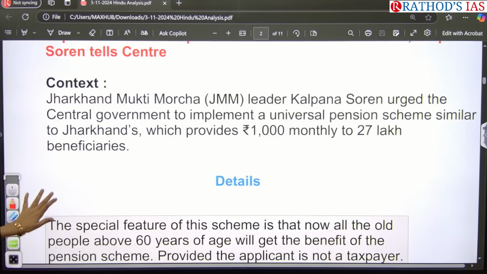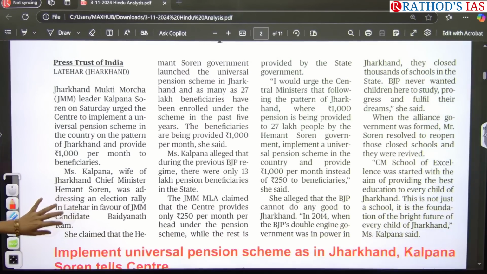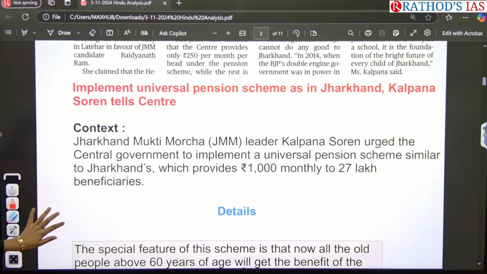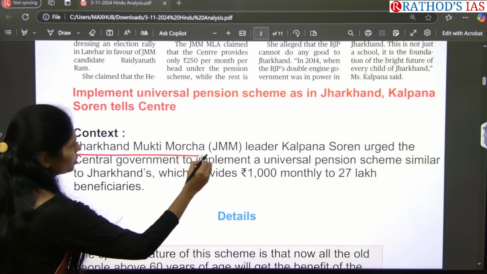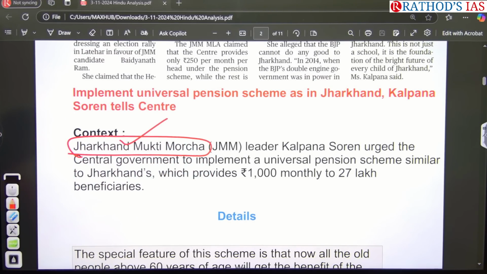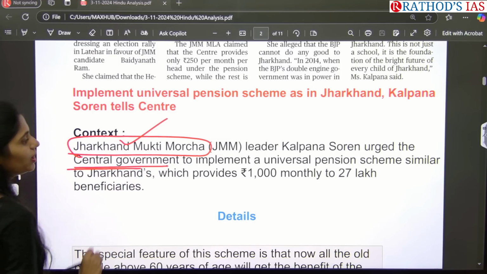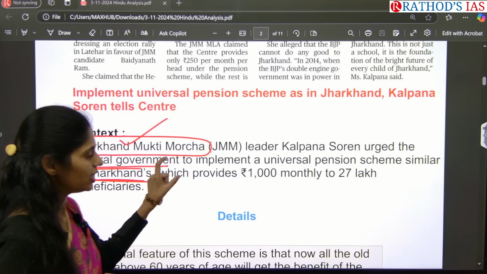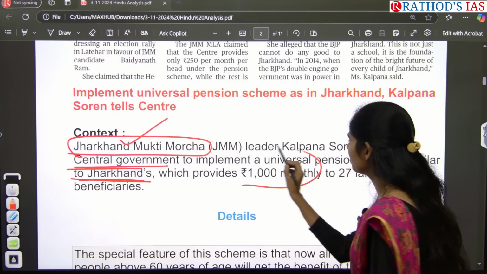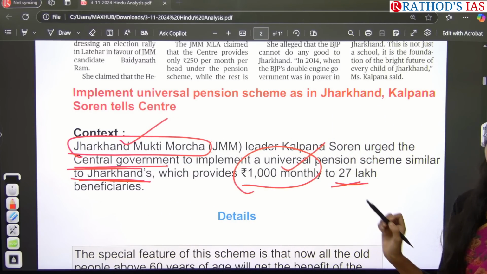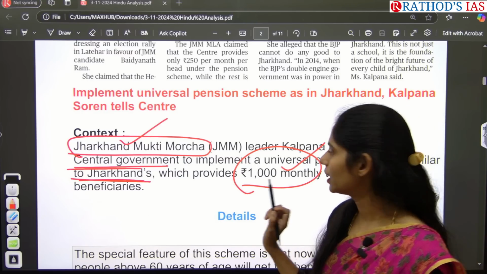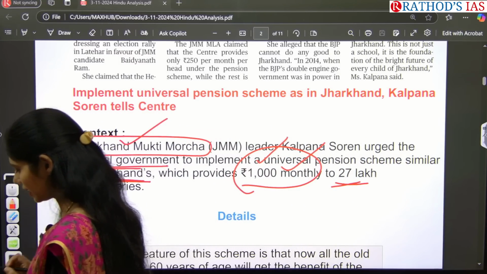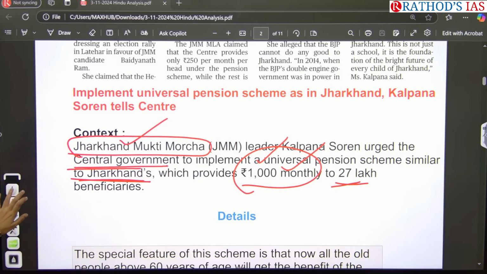Context says that Jharkhand Mukti Morcha, one of the political parties in Jharkhand, and leader Kalpana Soren, asked the central government to implement a universal pension scheme similar to that of Jharkhand throughout our country. Under the scheme, they provide monthly 1000 rupees to 27 lakh beneficiaries. So they are giving 1000 rupees per month under this scheme. You have to know what the key features of this scheme are.